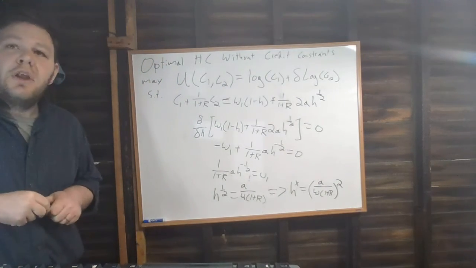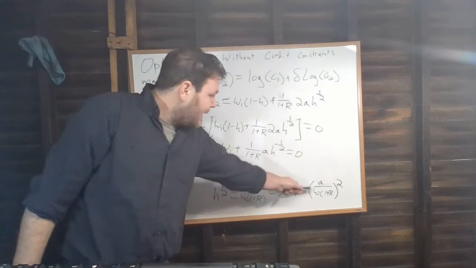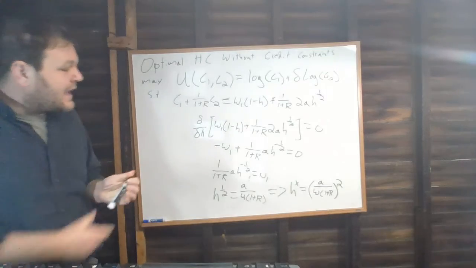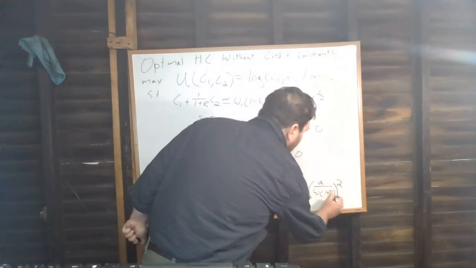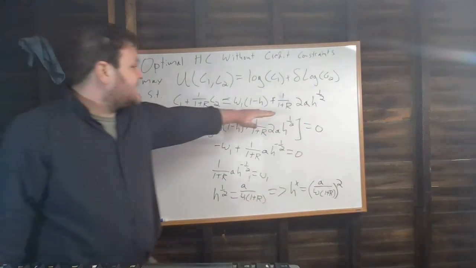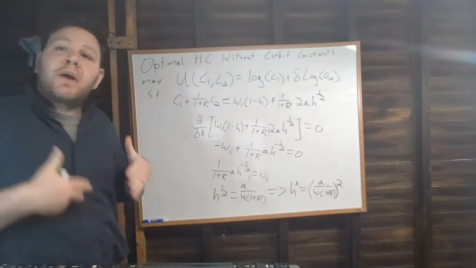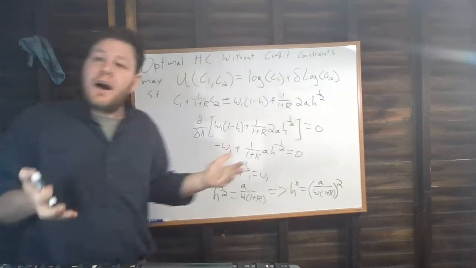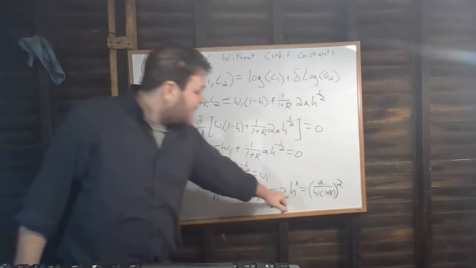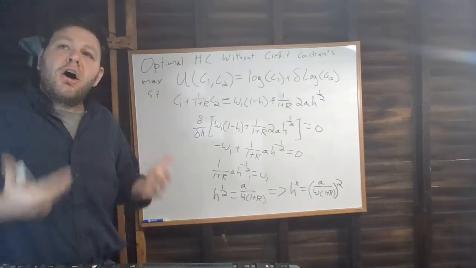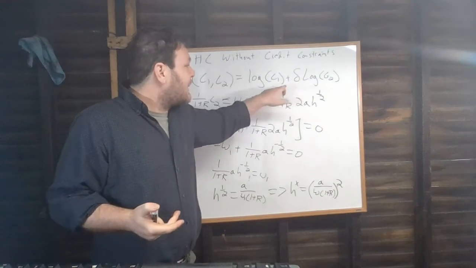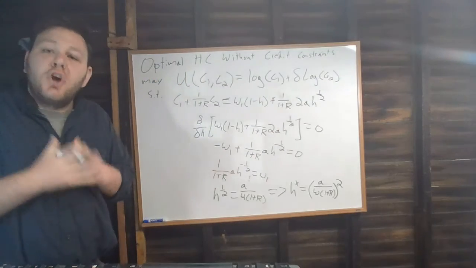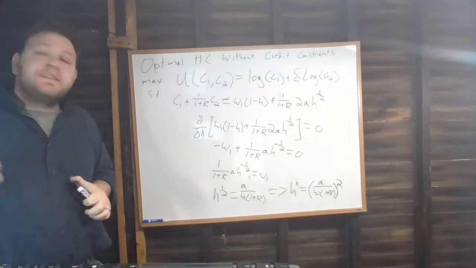So a couple things I want to note about this solution, right, for our optimal level of human capital. The first thing is, because of the fact that we're choosing human capital just to maximize income, and because of the fact that we're able to shift that income from one period to the other at a constant cost, our optimal choice of human capital isn't going to depend at all on how much we value the present relative to the future, right? This parameter delta here has played no role whatsoever in our analysis so far.